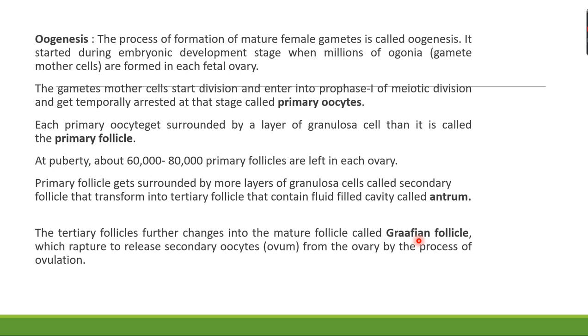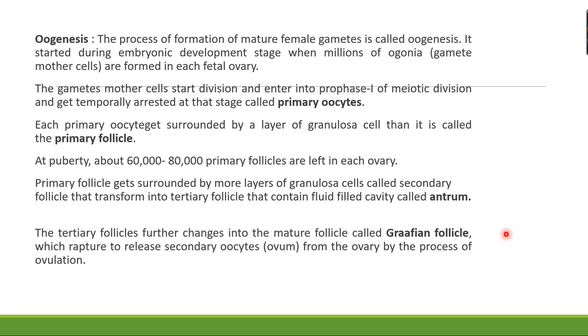So you can write down that the Graafian follicle consists of an oocyte. It consists of the zona pellucida, cellular membranes, and granulosa, which is surrounded by the theca interna and the externa. And what is the corpus luteum?